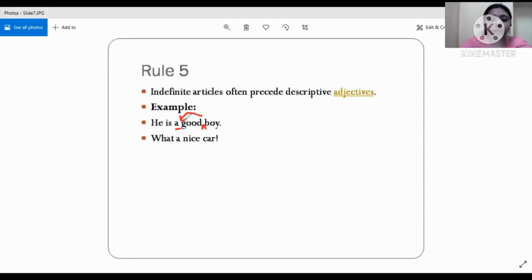All right. What a nice car. So again, we are not using it in between the adjective and the noun, but we are using it right before the adjective.